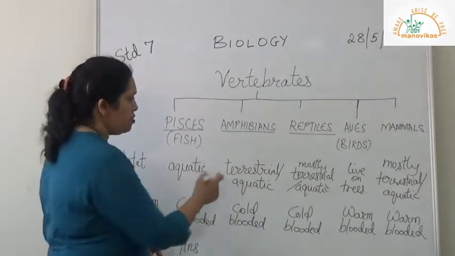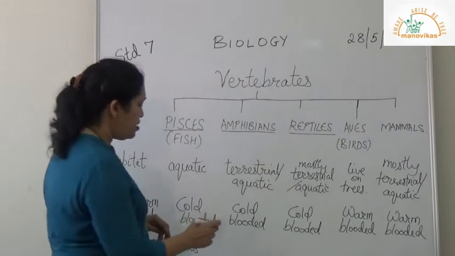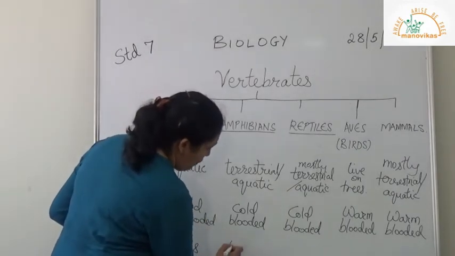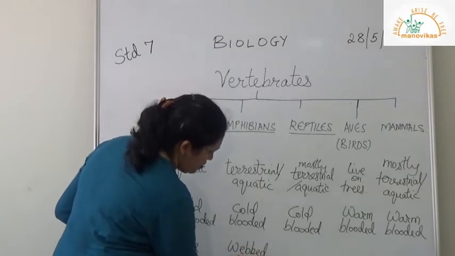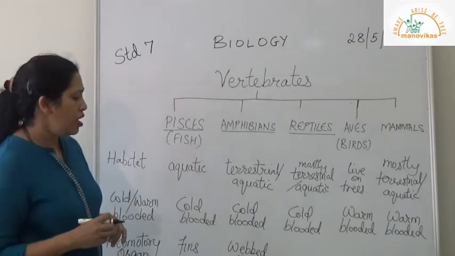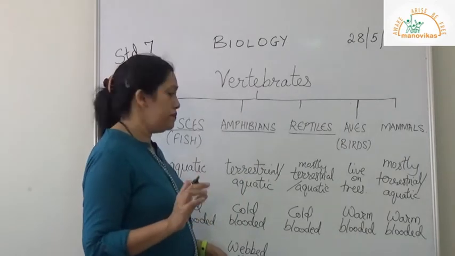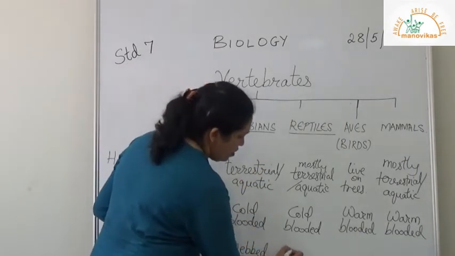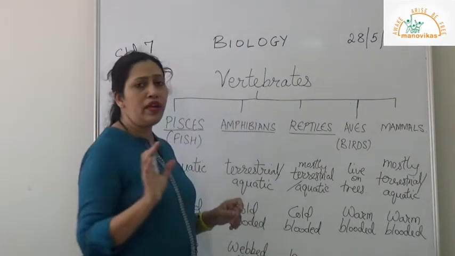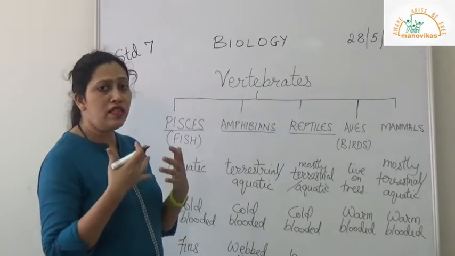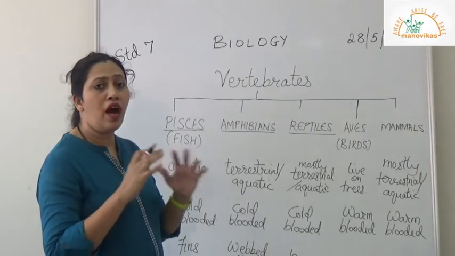Now, in amphibians, the locomotory organs are legs with webbed feet. This is a special characteristic of amphibians. They have long limbs, forelimbs and hind limbs, and they have webbed feet to move well in the water. Then reptiles have legs. Some reptiles like snakes do not have legs, so they have tough ventral scales or tough ventral plates for them to move on hard surfaces.